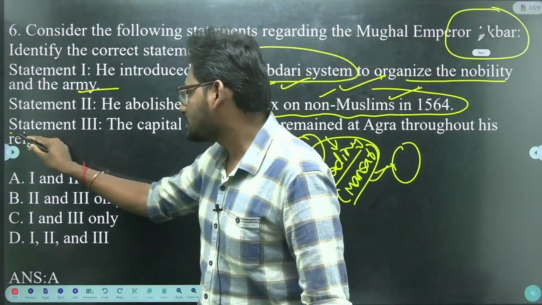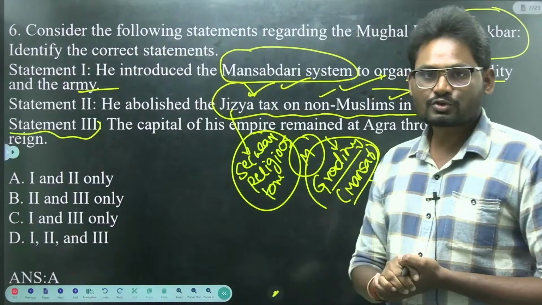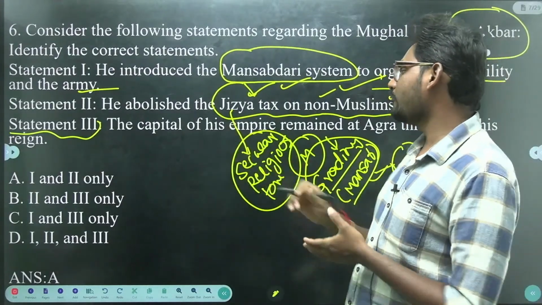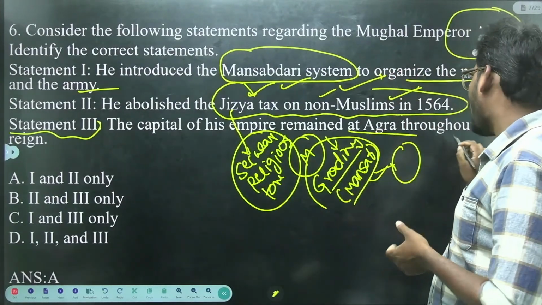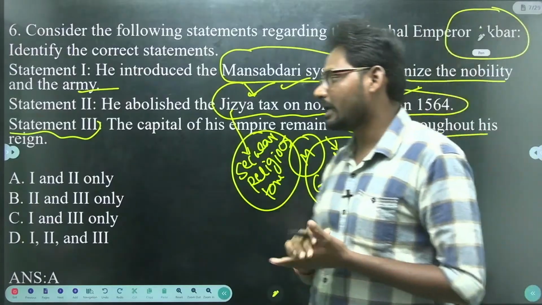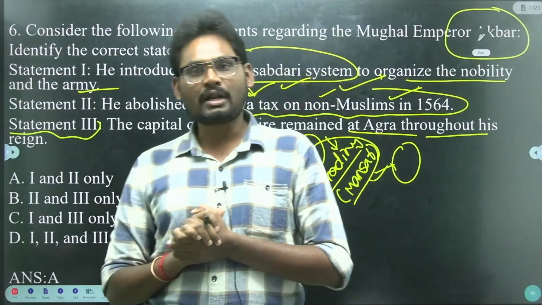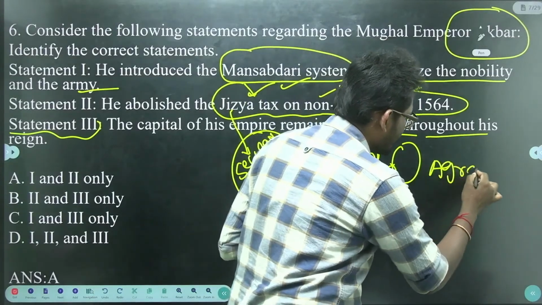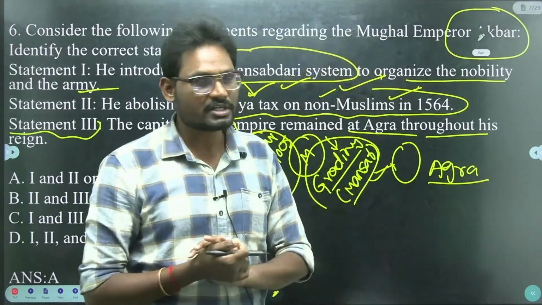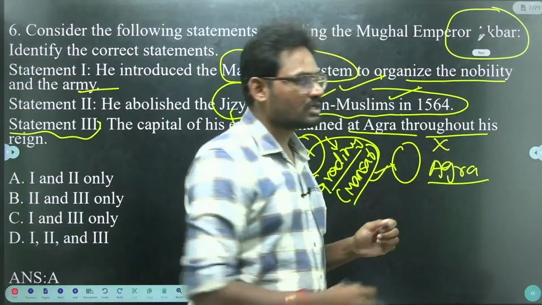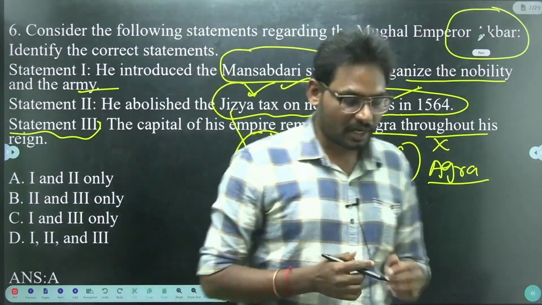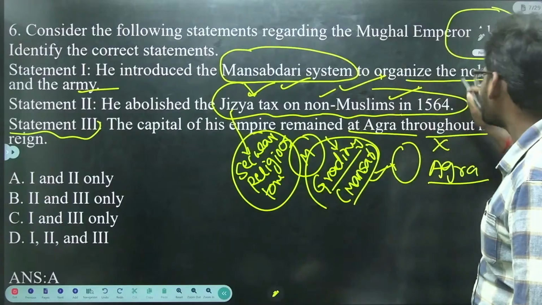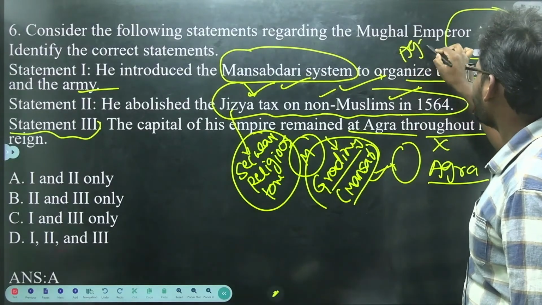Let us see statement 3. The capital of his empire remained at Agra throughout his reign. It is a wrong statement, because the first capital city of Akbar was Agra.